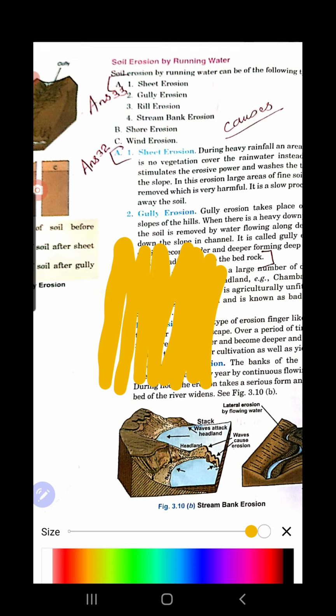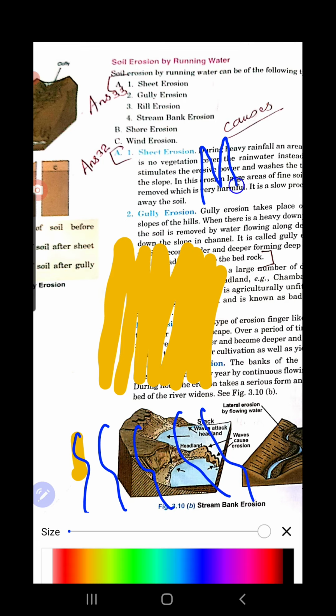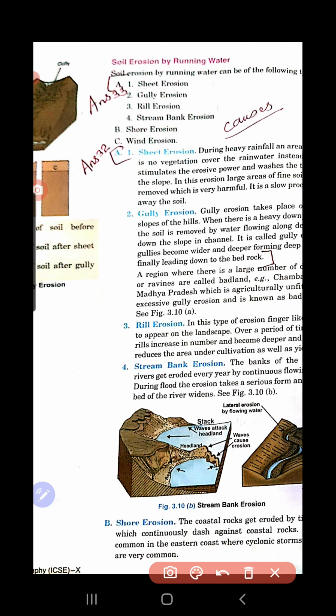Then gully erosion means, you see, it is eroded in the form of small gullies. Suppose like this, small gullies are formed. In this way, gully erosion. Then rill erosion is there. This is a kind of finger shape that is formed, and later on this can be widened. These are the three types of erosion mentioned here.